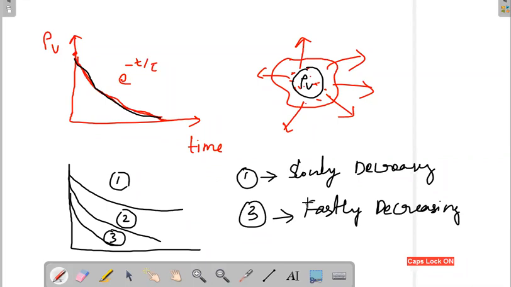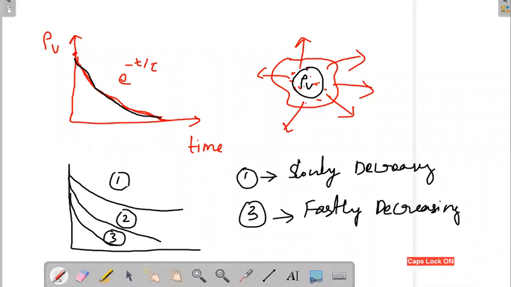Then which parameter is deciding how fast it is decreasing? The only parameter that is deciding this nature is tau.